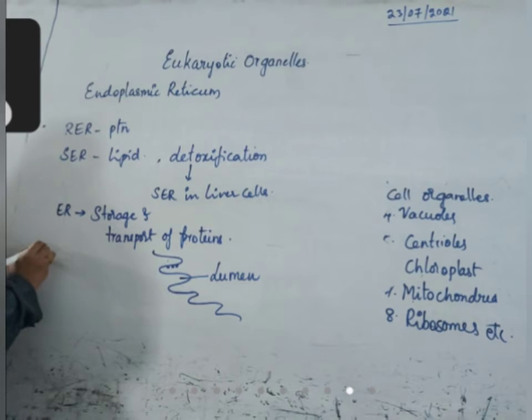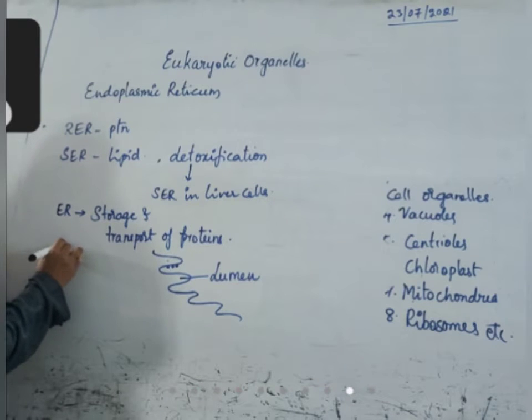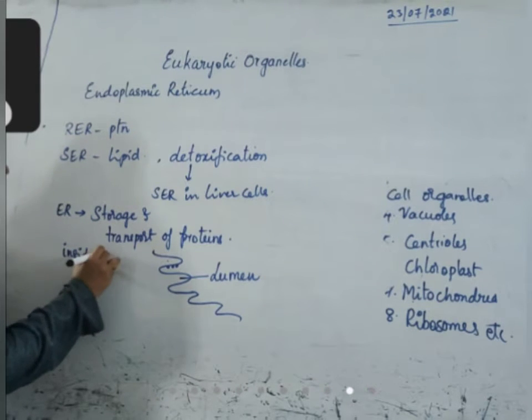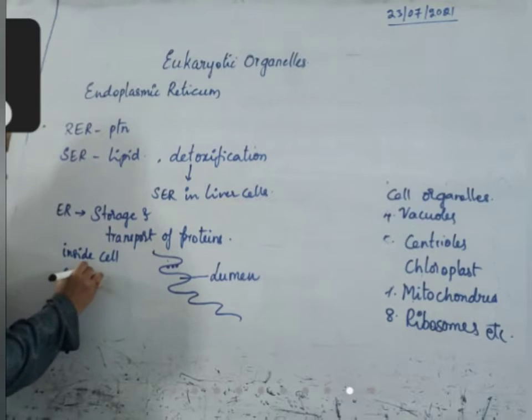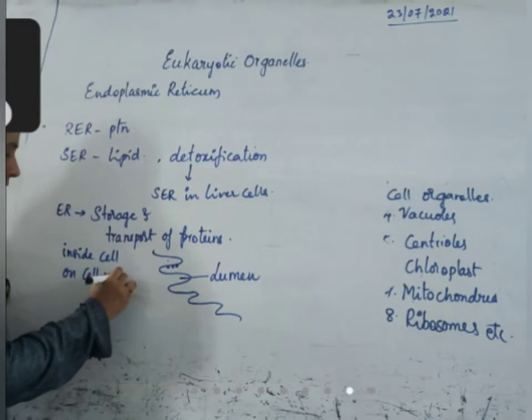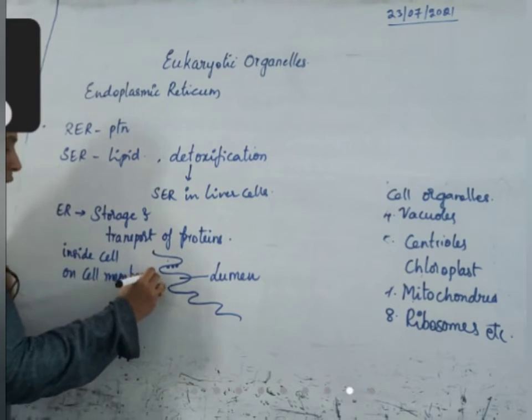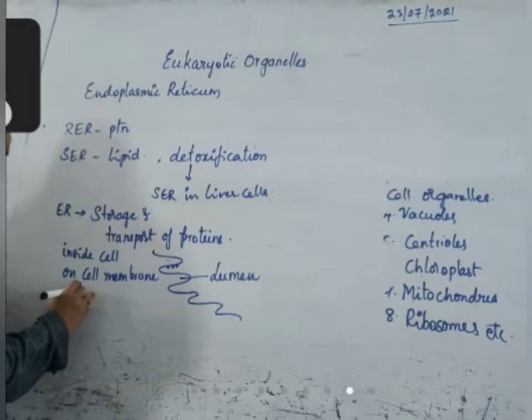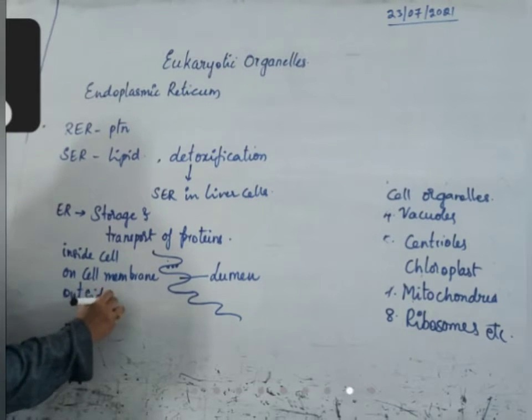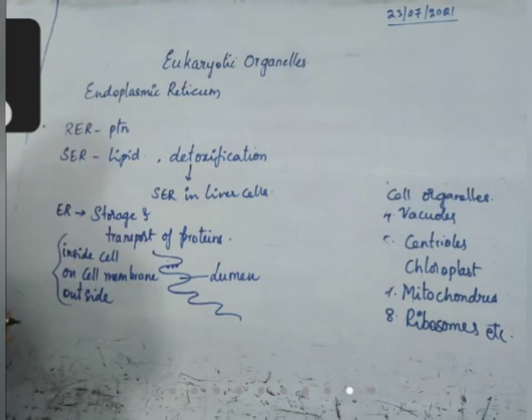Proteins are usually either used inside the cell, on the cell membrane, or sometimes released outside of the cell. For these three locations, the endoplasmic reticulum can transport the proteins.